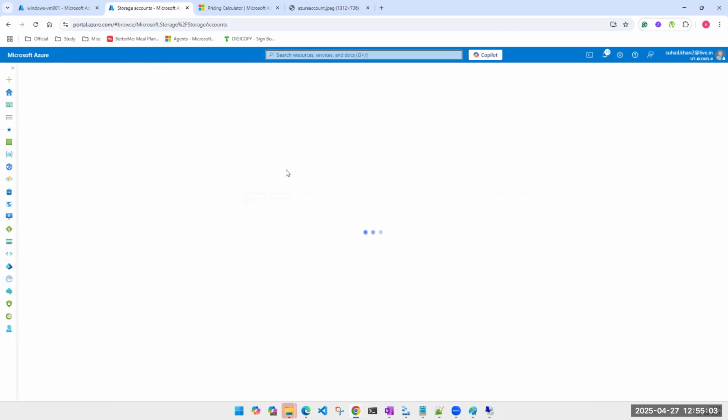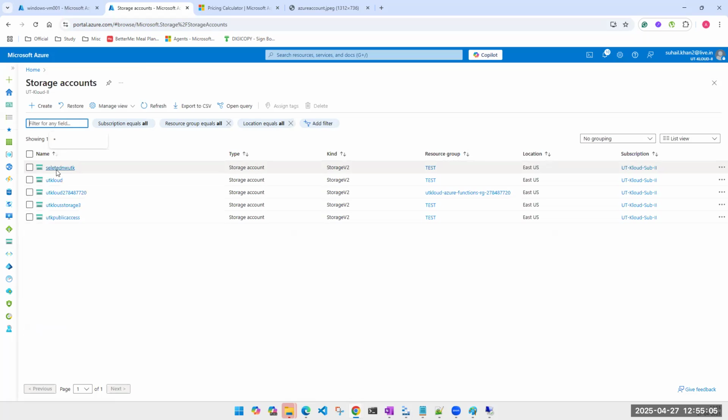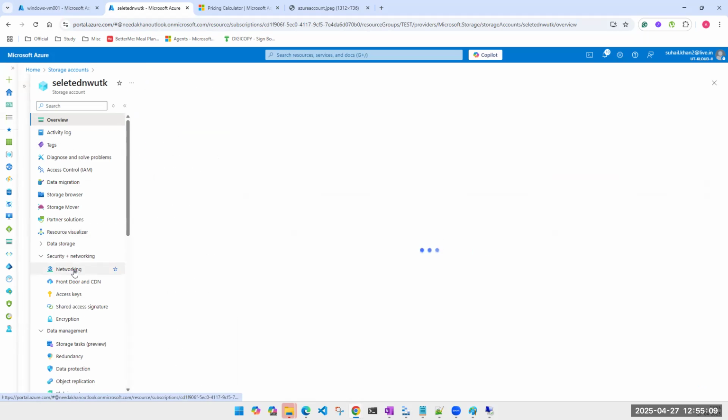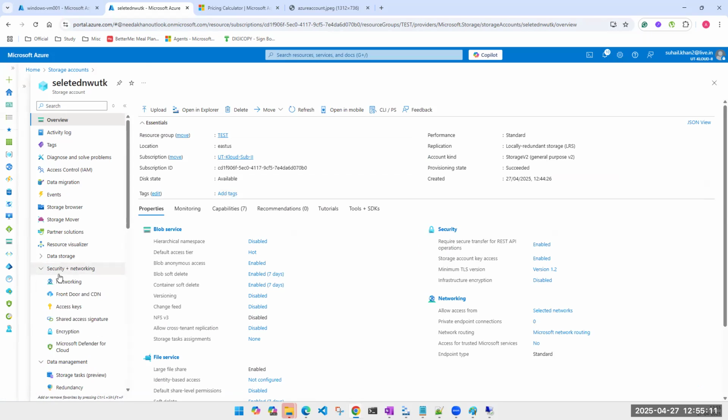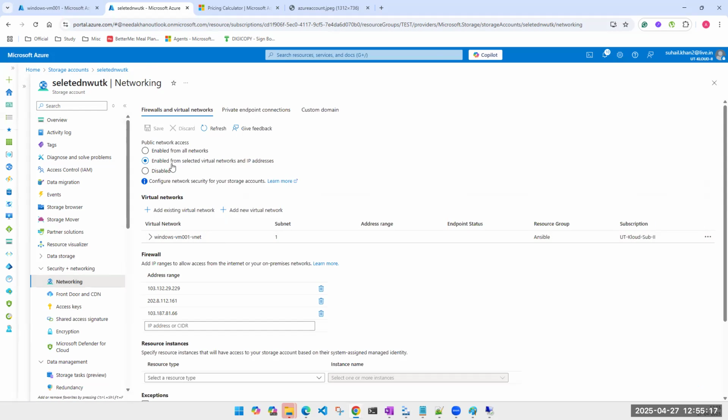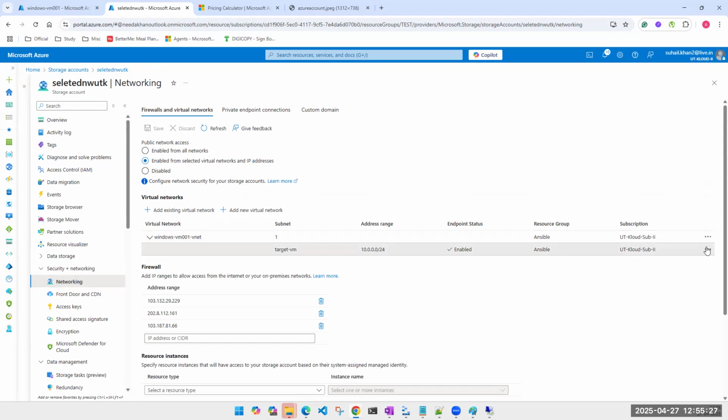So let's go to that storage account. Selected network. This is the storage account in the picture. Under networking, add virtual network, add an existing virtual network. So our job is to add an existing virtual network, or maybe let's say if we can edit this. No option to edit this.